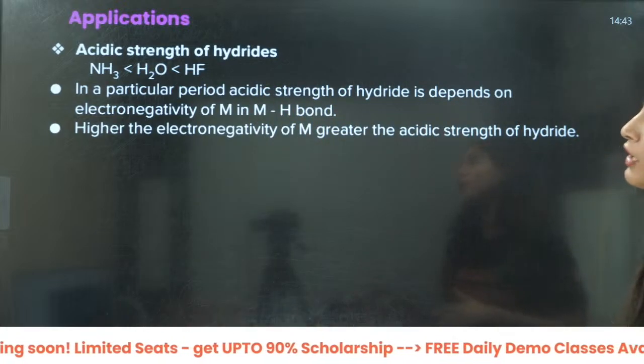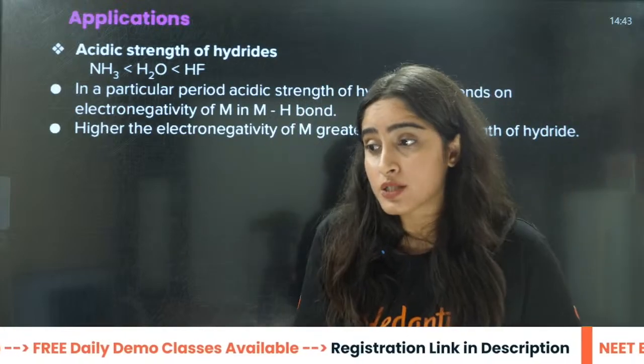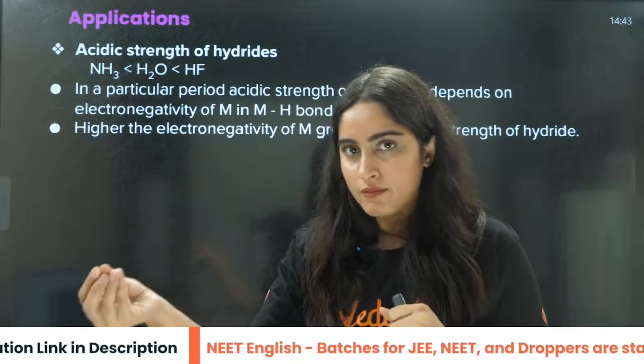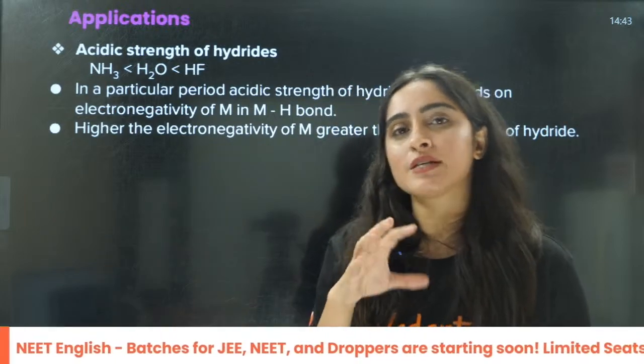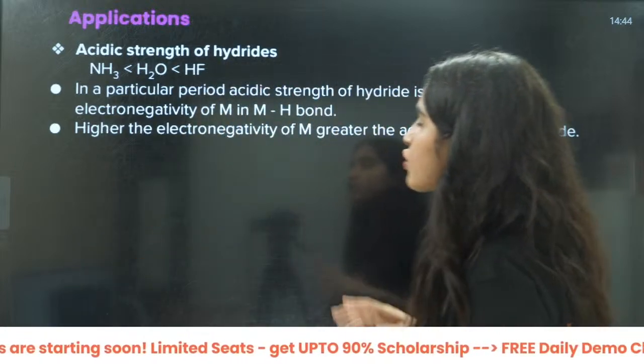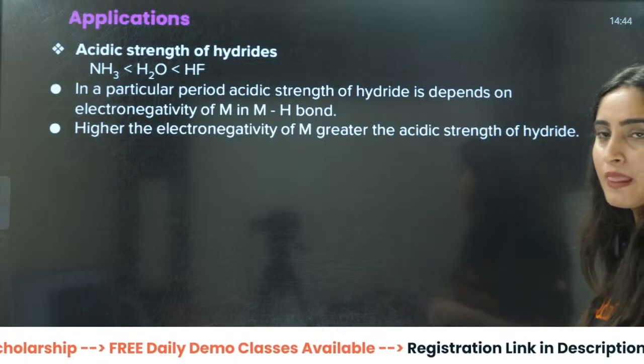Now if we talk about acidic strength, what is the acidic strength? It is the tendency to give away H positive, right? It means it wants to give away H positive. That is, if H positive is easy to donate, then it will be more acidic. So let us talk about how H positive can be easy to donate.